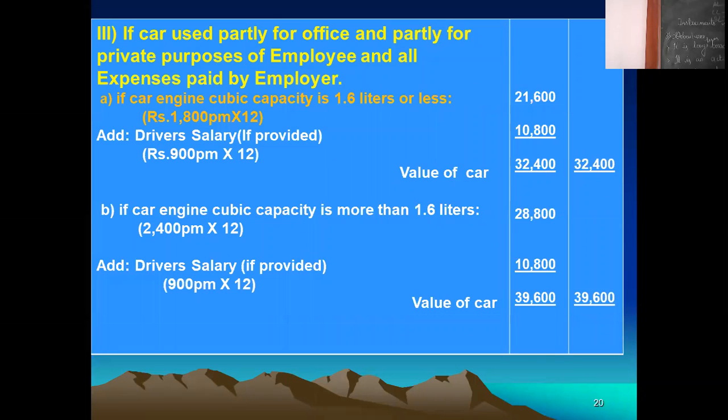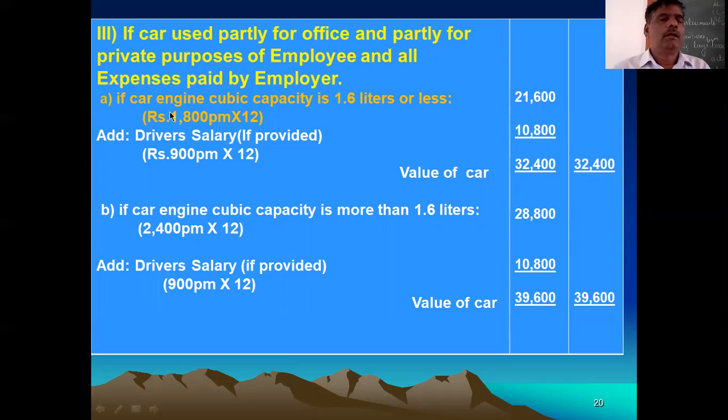If the car is provided in the middle of the year, count the number of months the car is used by the employee, and on the basis of the period of use, multiply by 1,800. 1,800 rupees per month is the charge for the car value. Then if a driver is provided, take 900 rupees per month as driver salary.